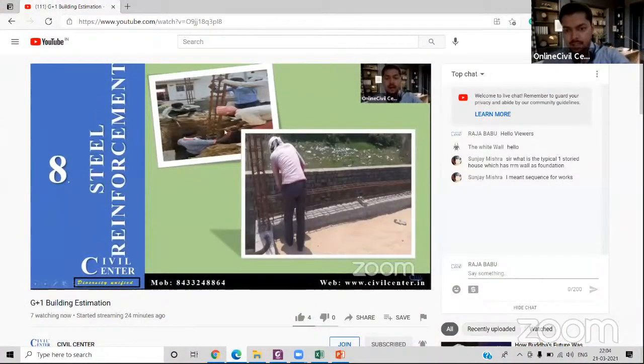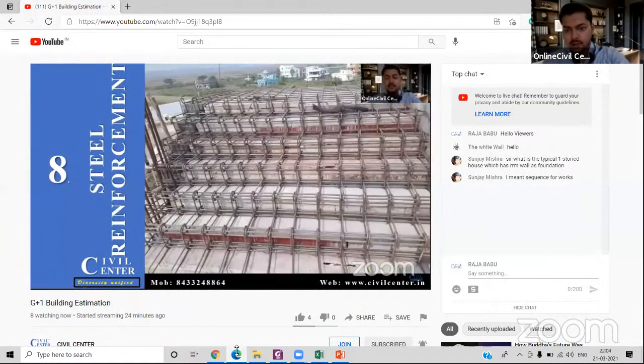Okay, so we have Sanjay Mishra with us. So sir, what is the sequence of work for a typical one-storied house which has RRM wall as foundation? I mean the sequence of the work.